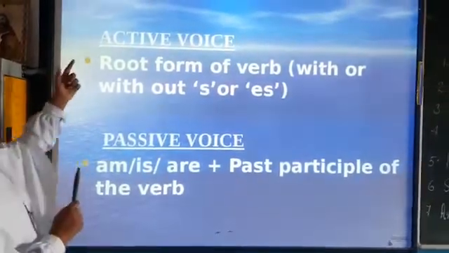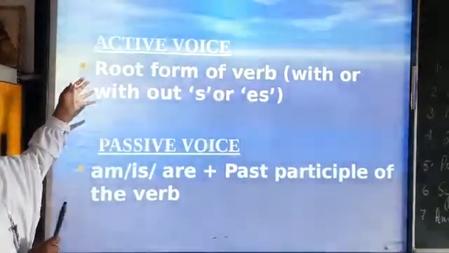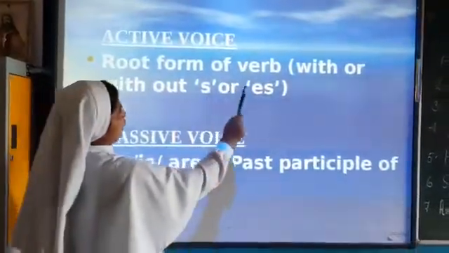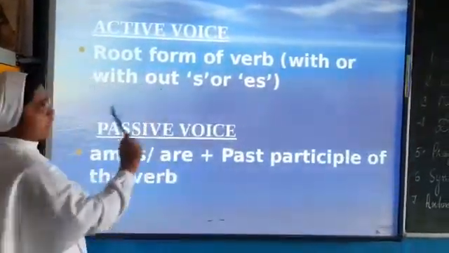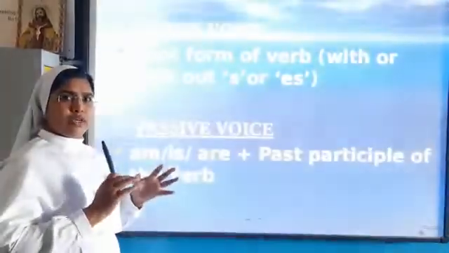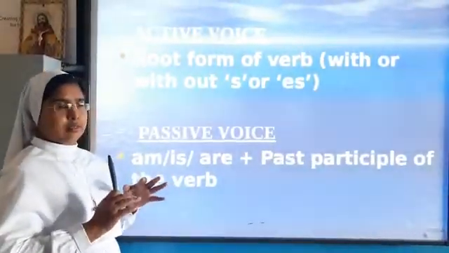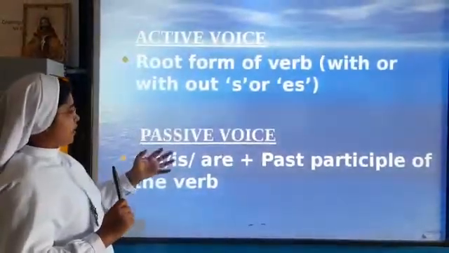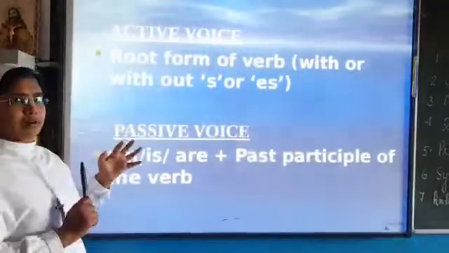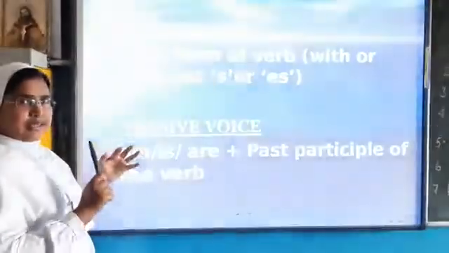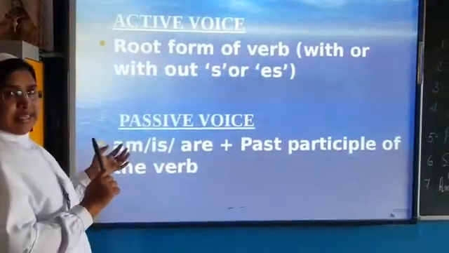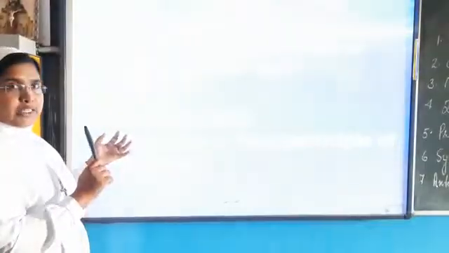Now you see, the active voice. What changes take place from the active voice? The root form of the verb, with or without s or es. We said in the first example, John writes a letter. When it comes to passive voice, the root form of the verb with s or es, writes, is changed. A letter is written by John.